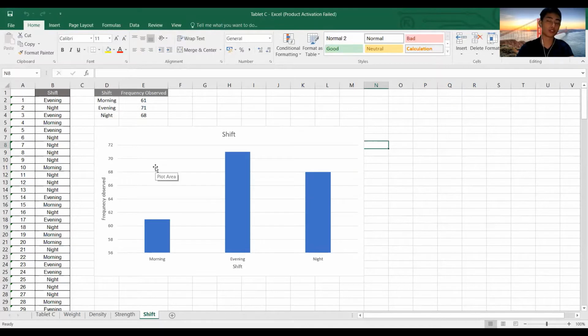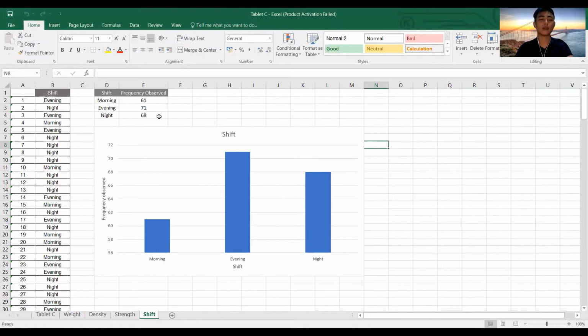So now we're going to the shift that produced this pure Lajaku C. From the 200 samples taken, we summarize all the 200 samples into the table and also the graphic form. We can find that most of the pure Lajaku C is produced in the evening, which is 71 from the 200 pills produced.